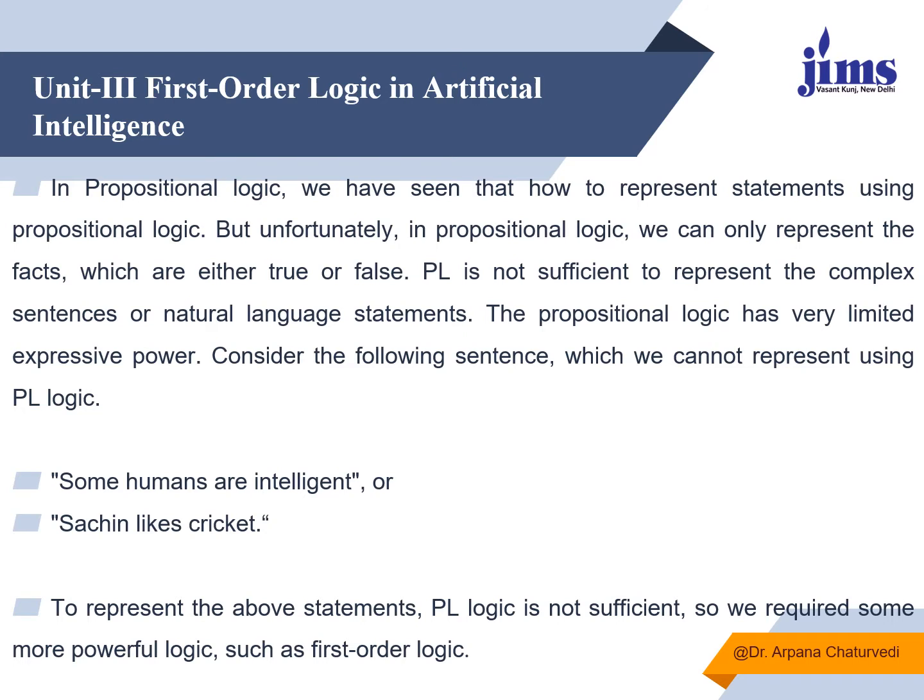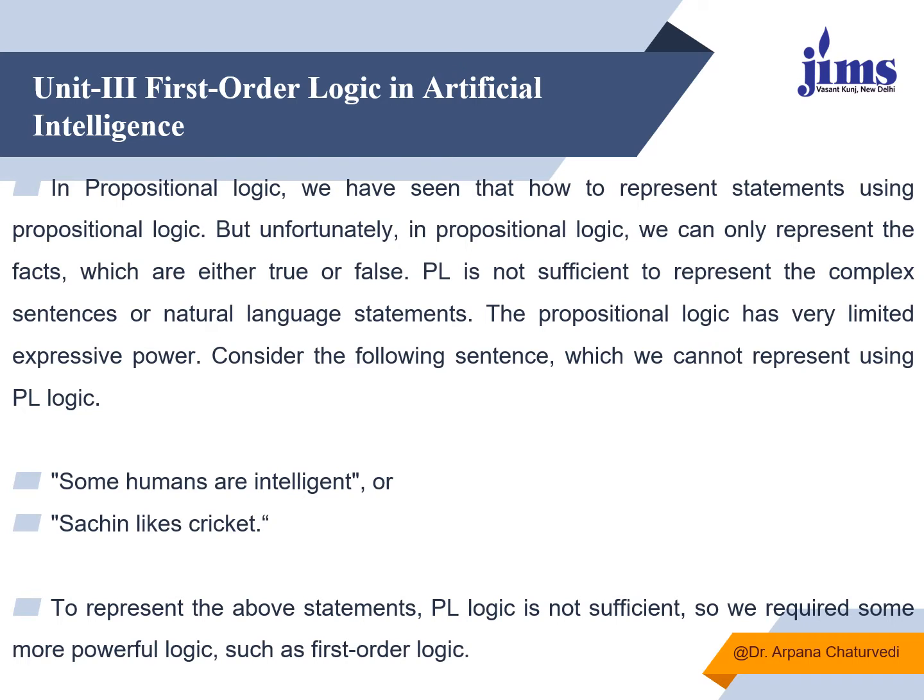Second limitation is its expressive power. It is not capable enough to represent statements which have some quantity in them. Like the statement some humans are intelligent, or a specific one like Sachin likes cricket, or all human beings like coffee.